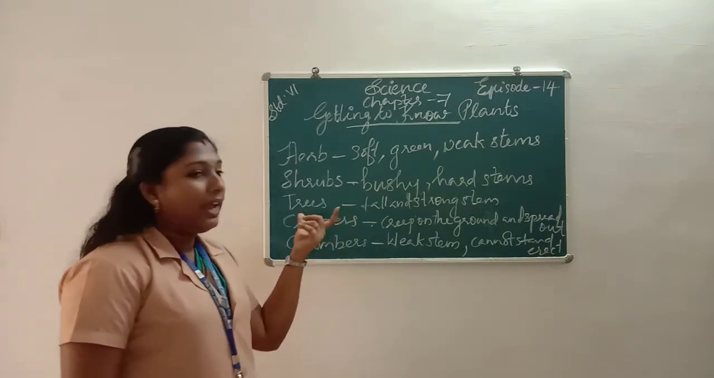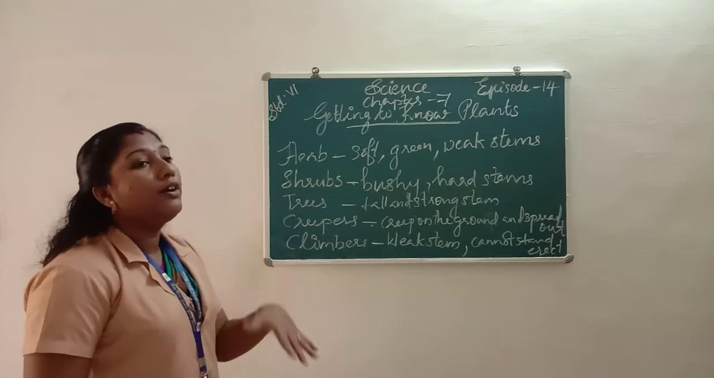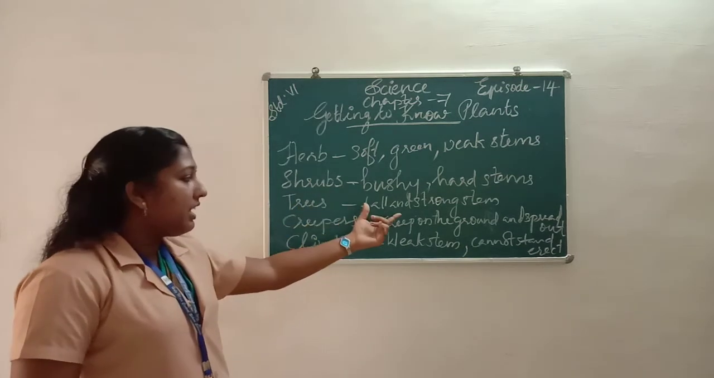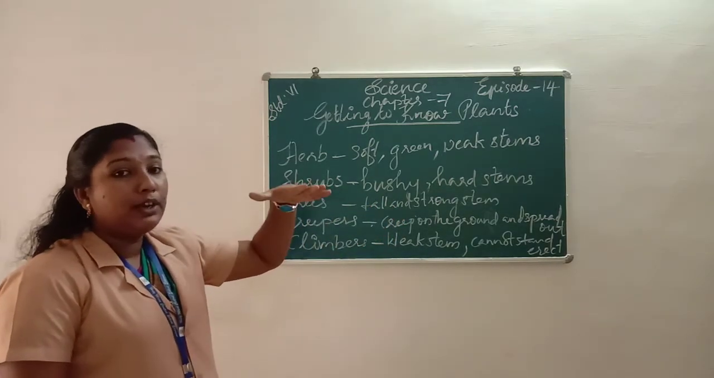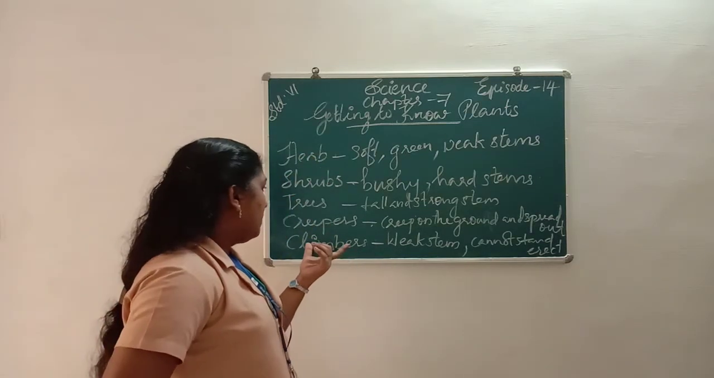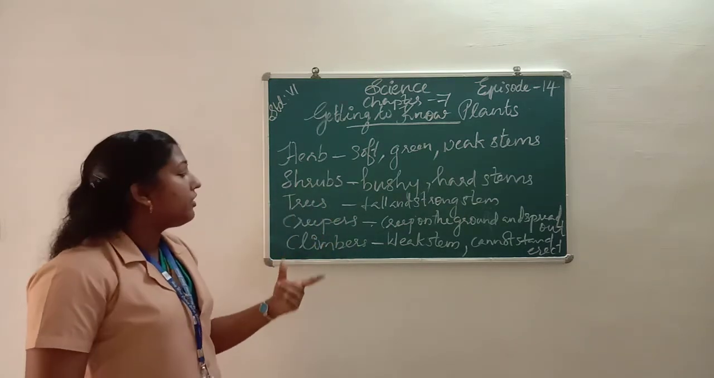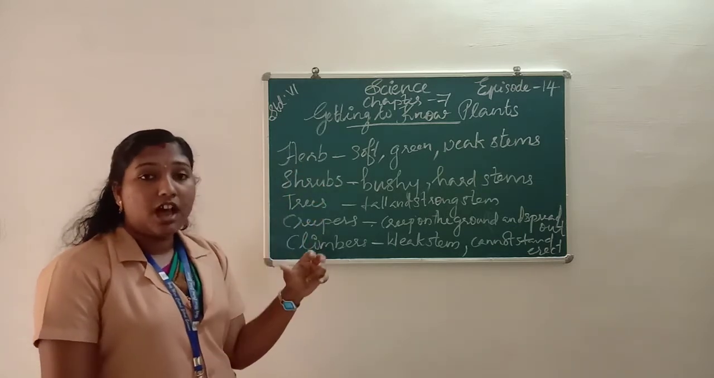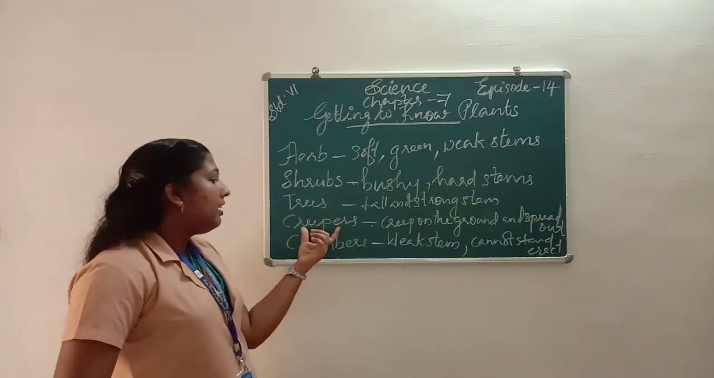Then we can see the branches. In shrubs, the branches grow out near the base. But in trees we can see so many branches, present on the upper part of the tree above the ground. Trees live for many years, but the shrubs and the herbs have a short lifespan.